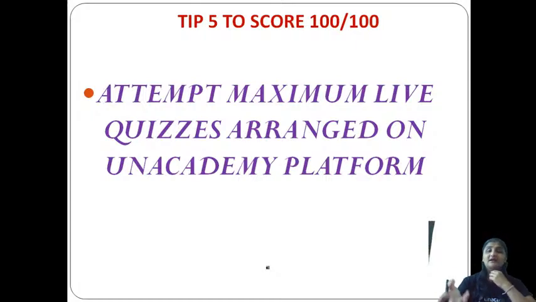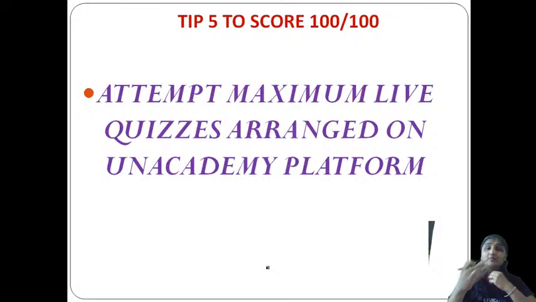For example, the Unacademy platform is providing you with live quizzes. In these quizzes, you can attempt maximum questions because the time limit is given, and the questions are given from different reference books, from different difficulty levels. So all kinds of difficulty level questions are there within a time limit, and you have to solve that.